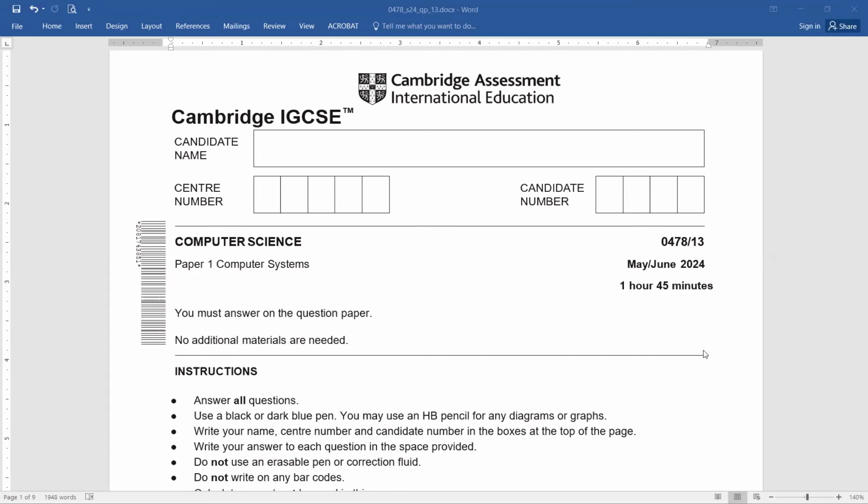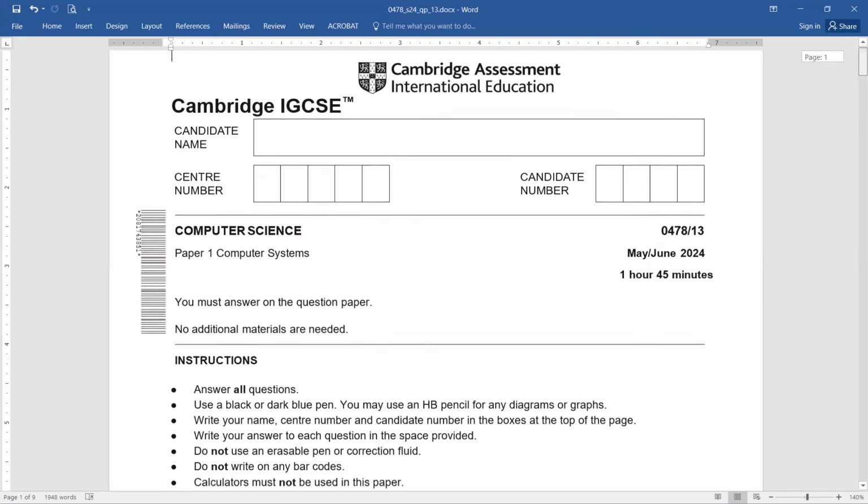Okay. Today we are going to solve another paper, that is paper 1, Computer Systems, 047813. It's May, June 2024. The duration of the paper is 1 hour 45 minutes. You have to answer on the question paper. No additional materials are needed. You have to answer all the questions. You can use a dark blue or a black pen.